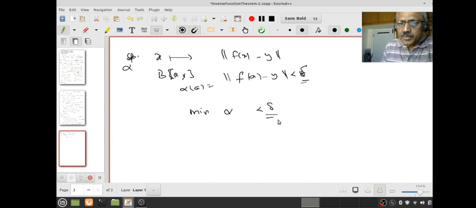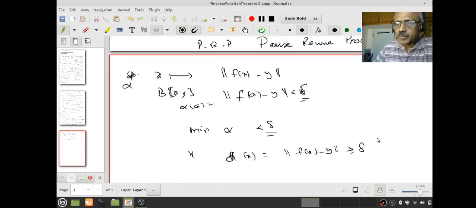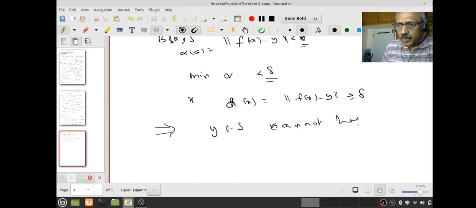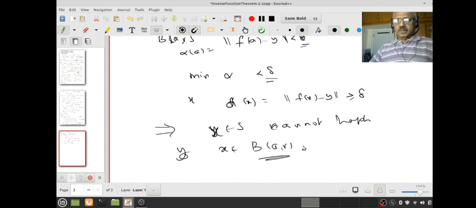But what did I say? At x it attains the minimum, and the value of the function alpha at x is norm of f(x) minus y. We know it's already greater than or equal to delta. That's what we proved. So what does this contradiction show? Our assumption that x belongs to S is wrong, it cannot happen. Therefore, x belongs to the open ball B(a, R). Please pause, review, proceed.